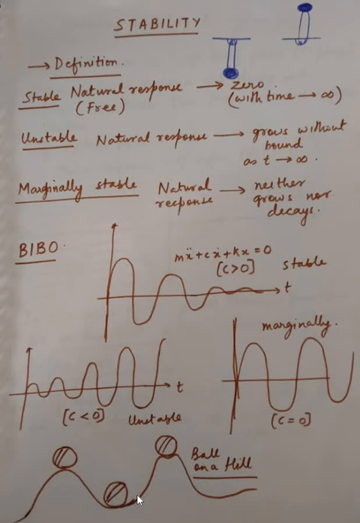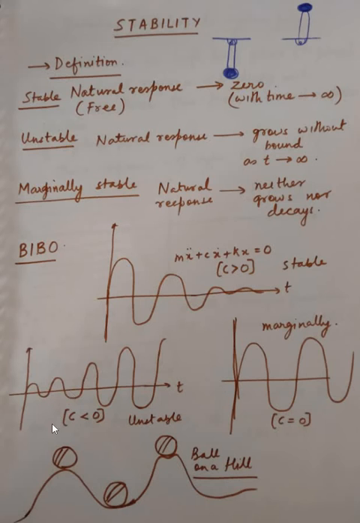If I give it some small disturbance, then it will come back to this position. Again, the small disturbance is important because I may give a large disturbance and it might move to this other equilibrium point. So it's the small disturbances that we're talking about here. Then this is marginally stable because if you give it a small disturbance, then it will remain here only. It won't go either way. So it's a marginally stable system.